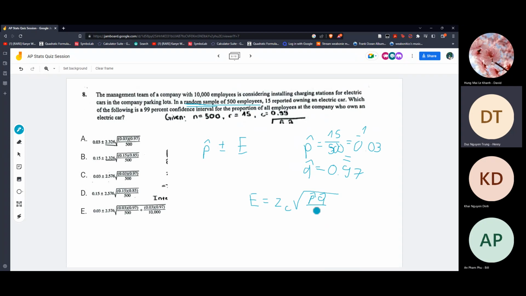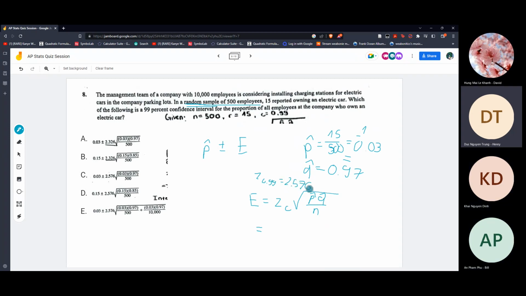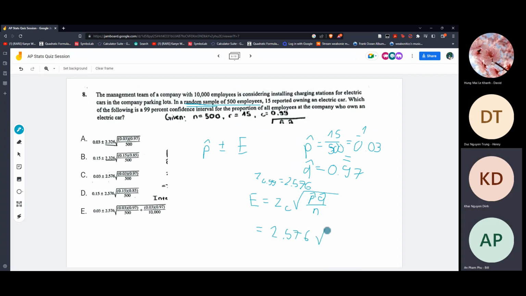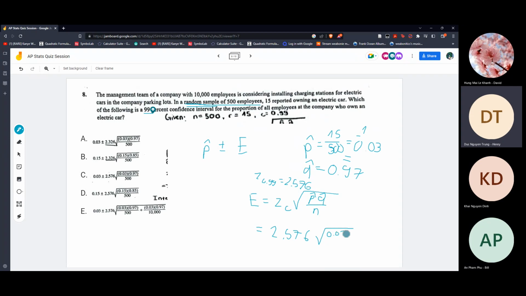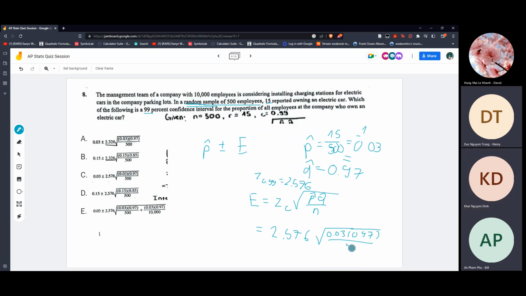Just plug it in. I found the critical value by using the z table, which gives you about 2.576. Then on the calculator, multiply by 0.03, plug in the p hat you just got earlier, then divide by 500.